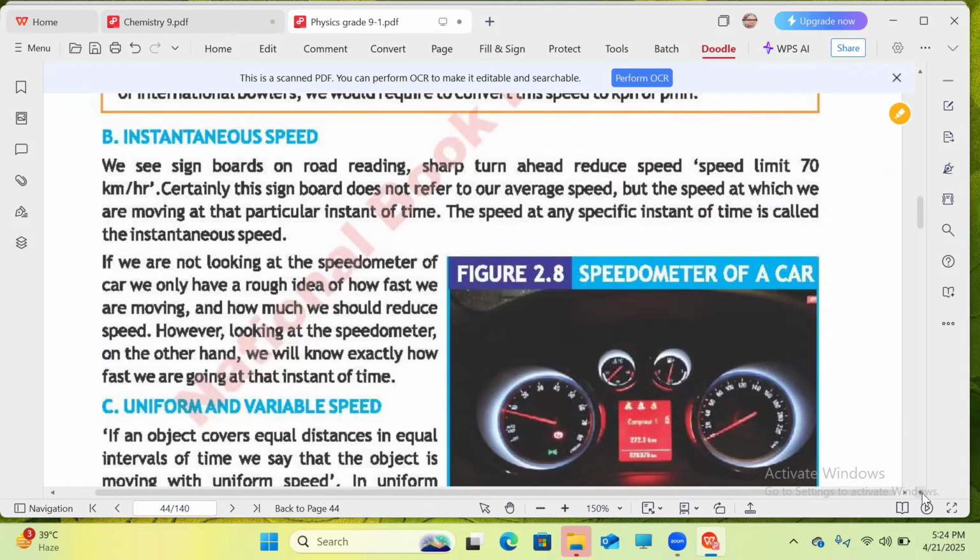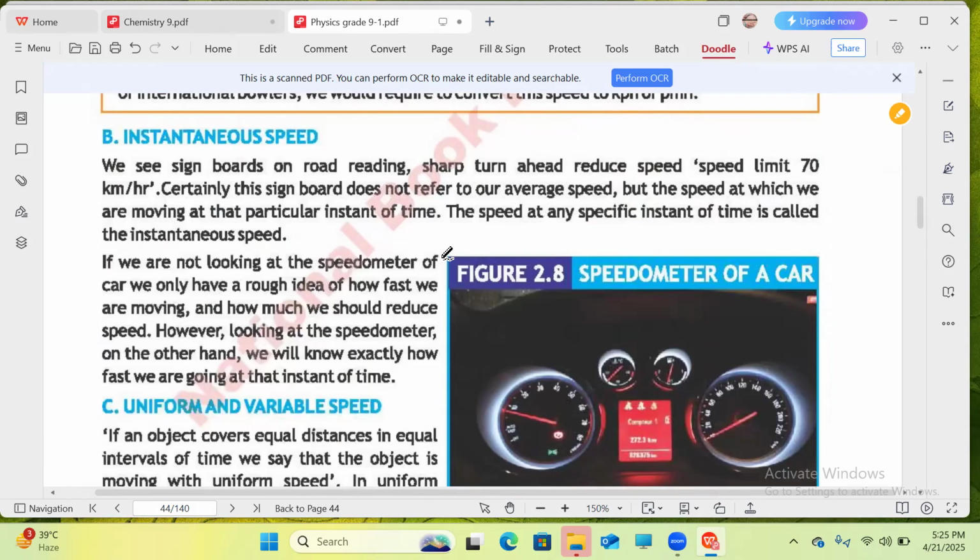We see signboards on the road reading: sharp turn ahead, reduce speed. Speed limit 70 kilometers per hour. Certainly, this signboard does not refer to our average speed, but the speed at which we are moving at that particular instant of time. The speed at any specific instant of time is called the instantaneous speed.